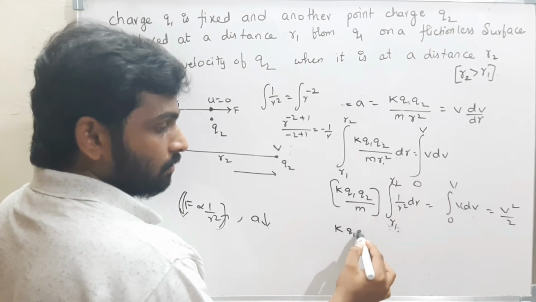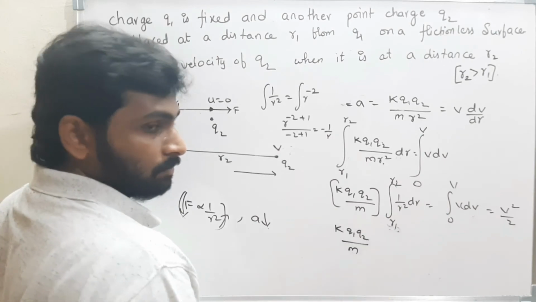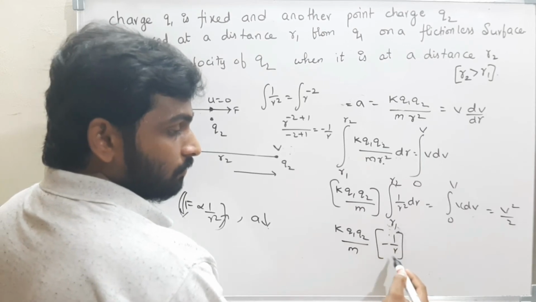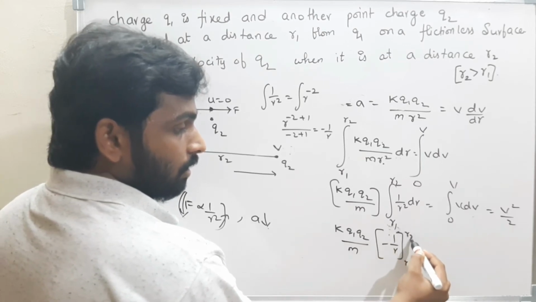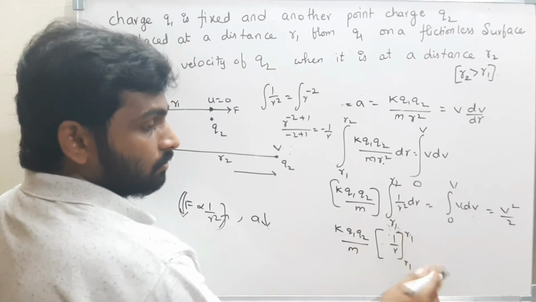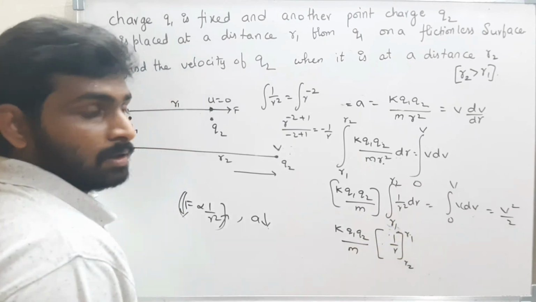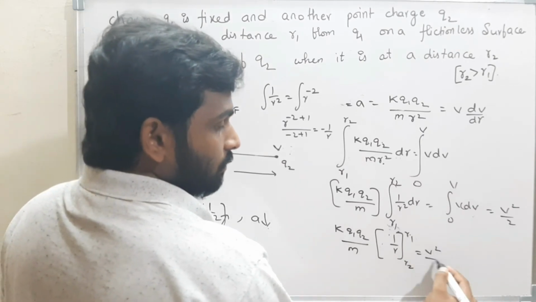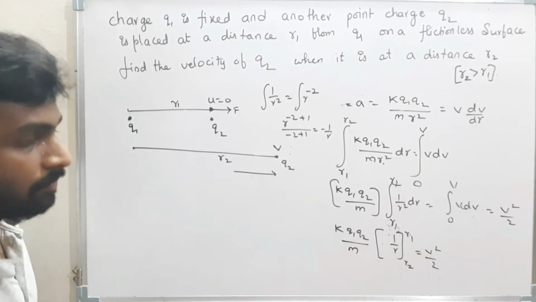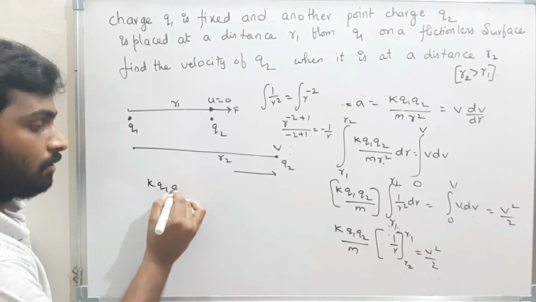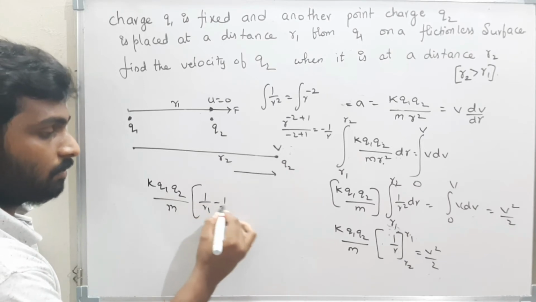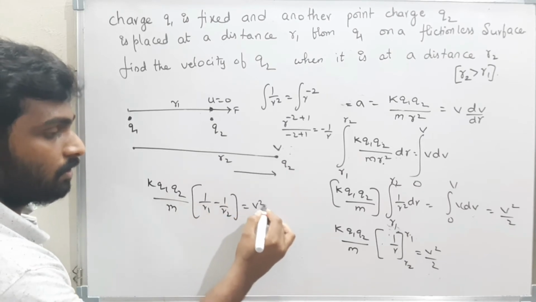Therefore, keep k q1 q2 by m here. The limits are from r1 to r2 for minus 1 by r. If I reverse the limits, it becomes 1 by r1 minus 1 by r2, which is equal to v square by 2. Now find the value of v. k q1 q2 by m into 1 by r1 minus 1 by r2 is equal to v square by 2.